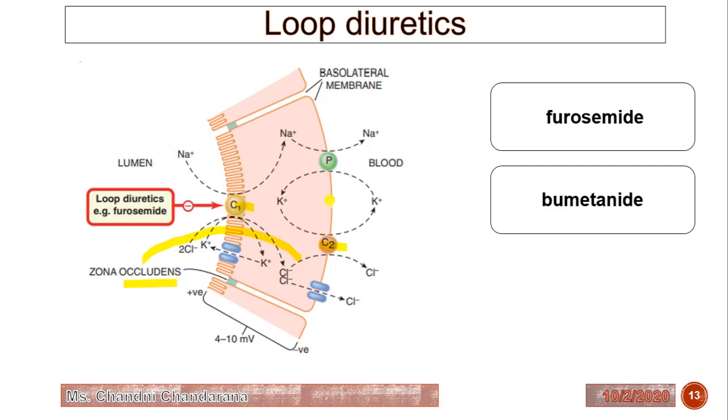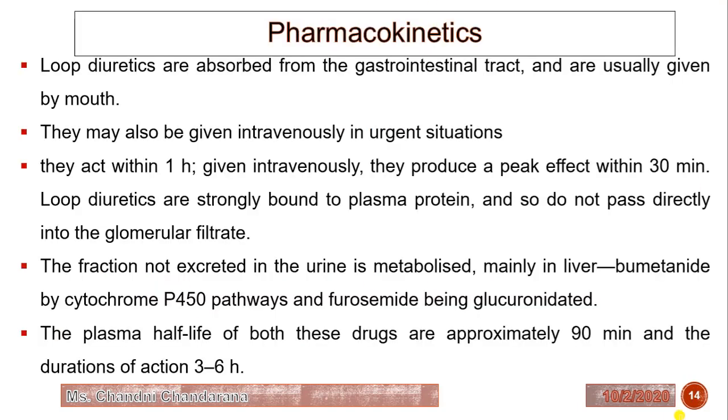So generally the loop diuretics will inhibit the co-transport of sodium, potassium as well as chloride. Now we will see the pharmacokinetics of loop diuretics. Loop diuretics are absorbed from the gastrointestinal tract and are usually given orally. They may also be given intravenously in urgent situations, and they act within 1 hour. By the IV route, they produce a peak effect within 30 minutes.